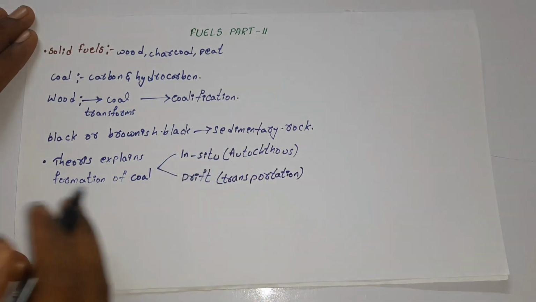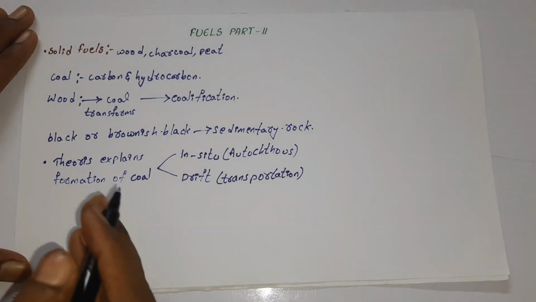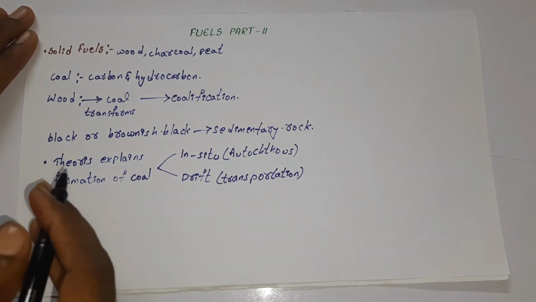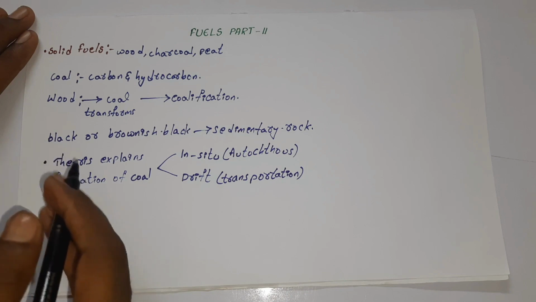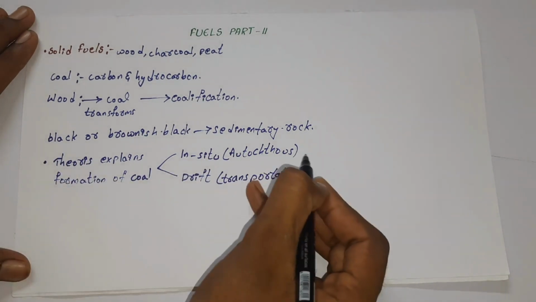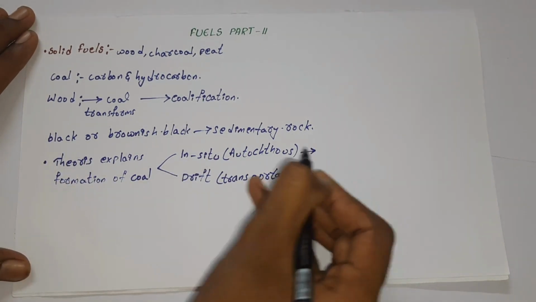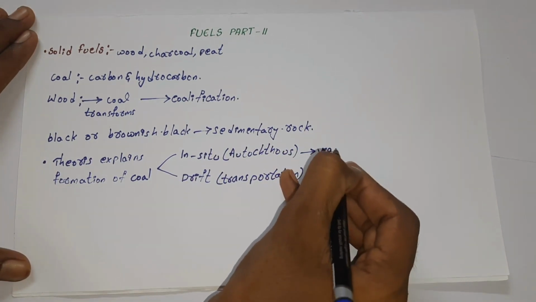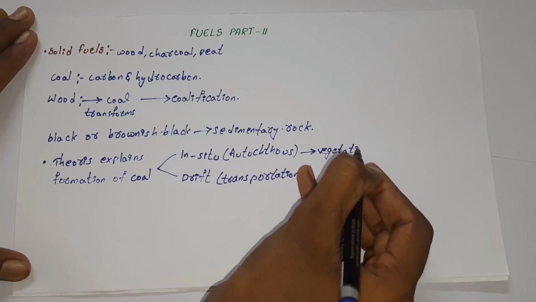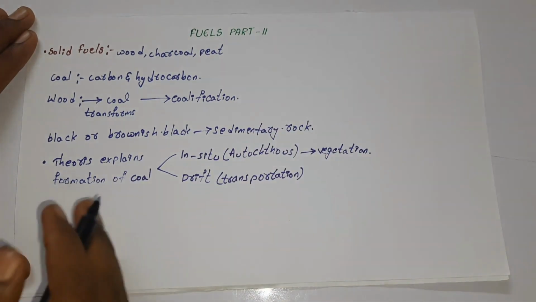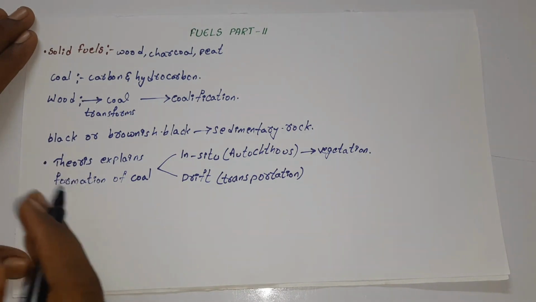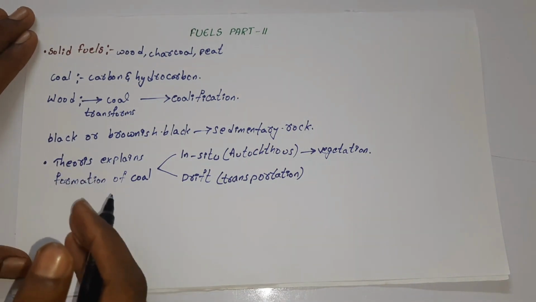Now let us see what is meant by them. The in-situ theory is that the formation of coal takes place in vegetation, that is, wherever the plants and trees were present, in that place itself the formation of coal takes place.